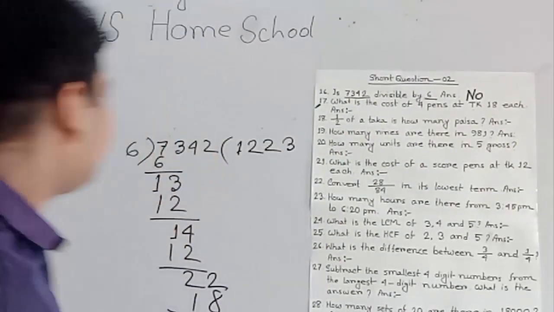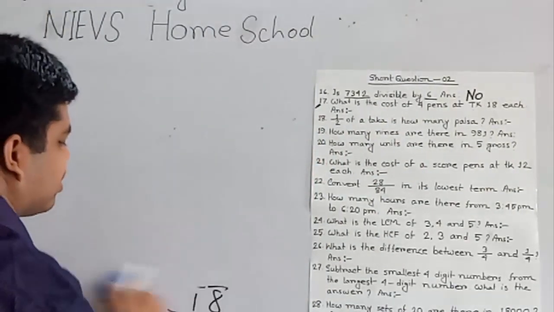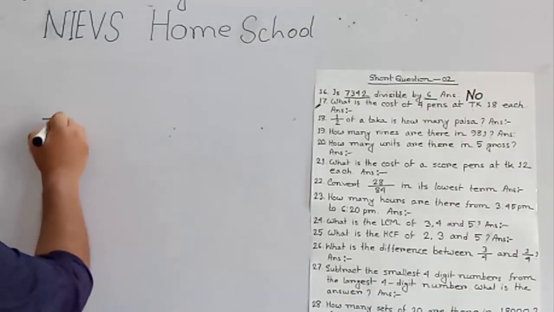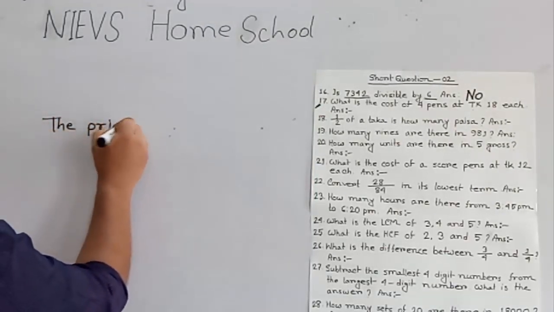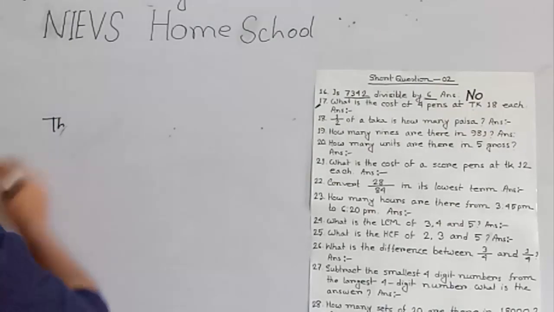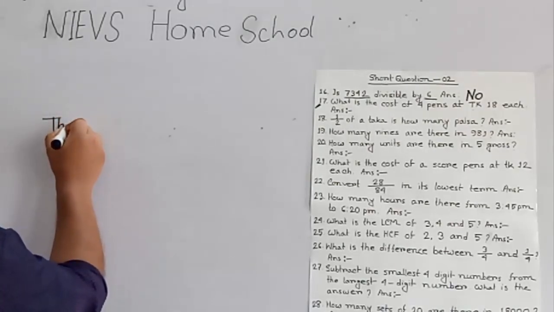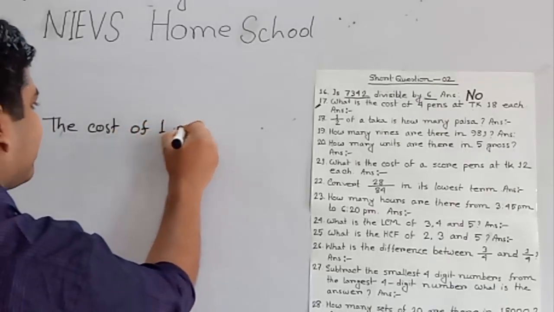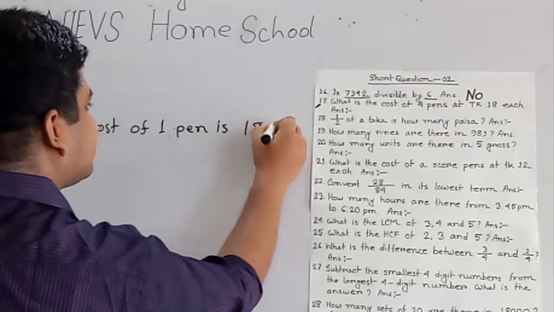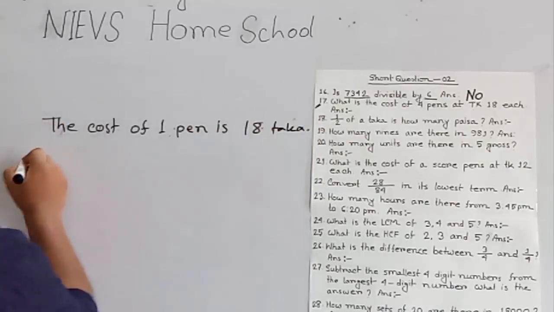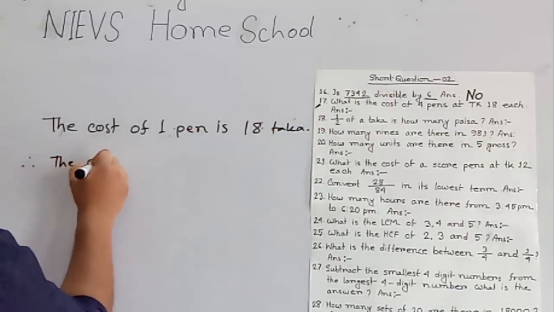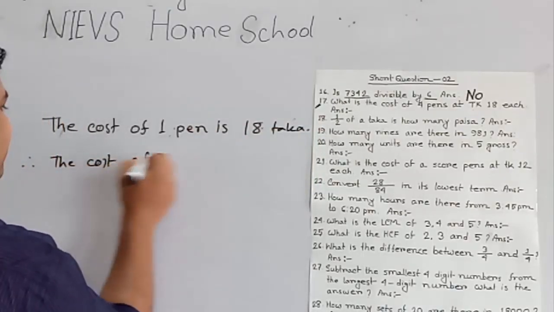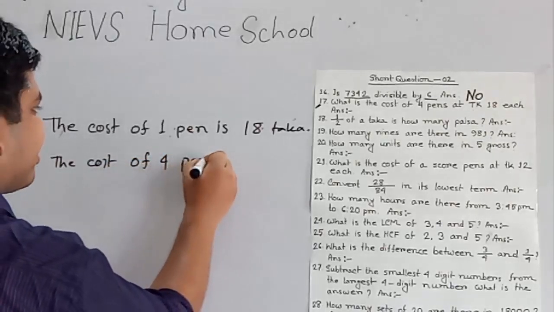So as the question writes cost, we write cost. The cost of 1 pen is 18 Taka. So therefore the cost of 4 pens is what?